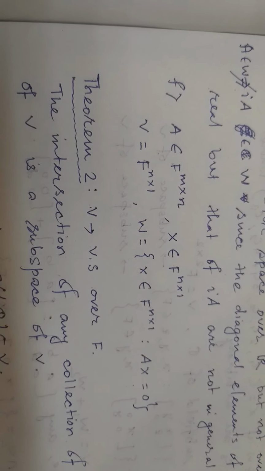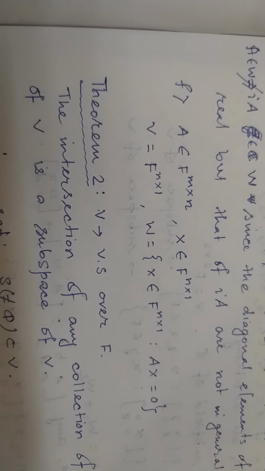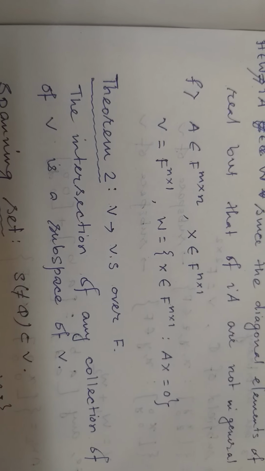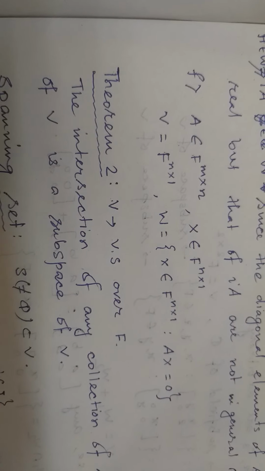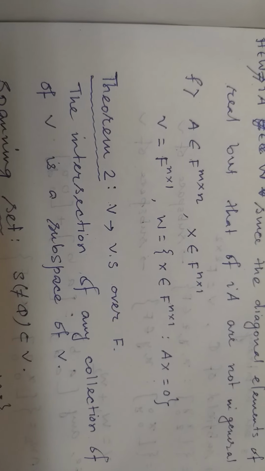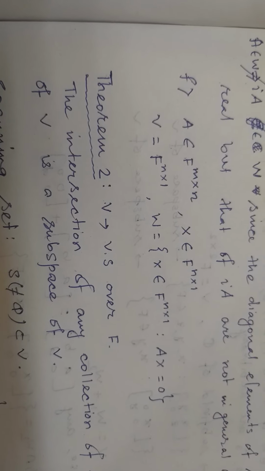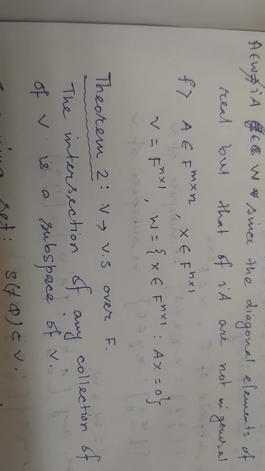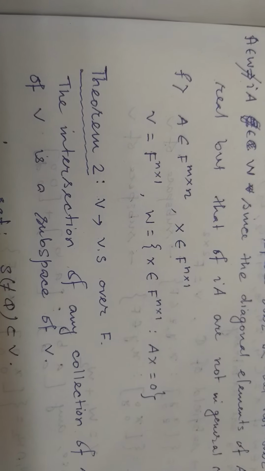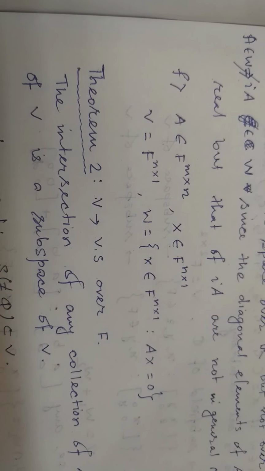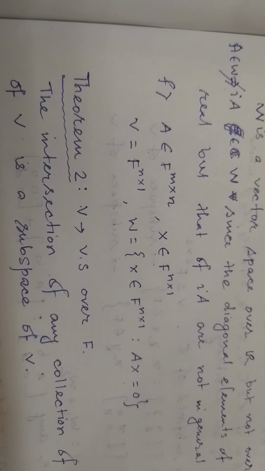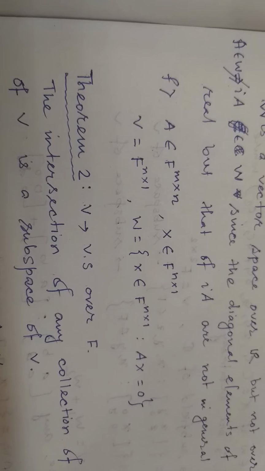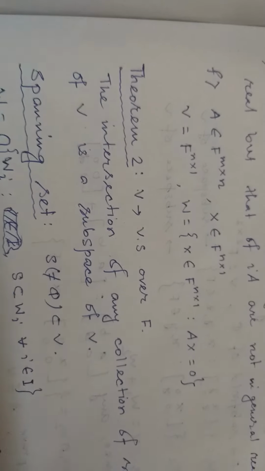Now choose X as a particular element of V, and W is the set of those X such that Ax equal to 0. That means W is the solution space of the homogeneous system of equations Ax equal to 0, and the set of all solutions forms W. Then also W is a vector subspace of V. Fine. You must check this at your home.